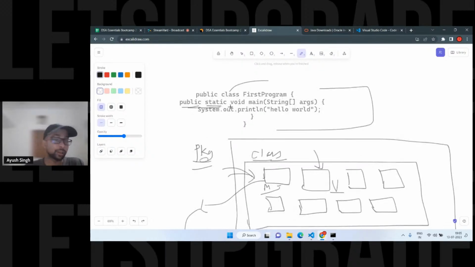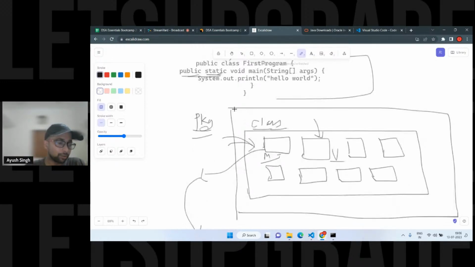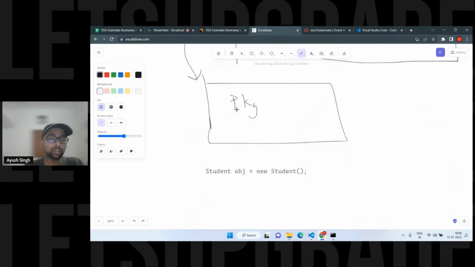Access specifier, return type, and then there's the static keyword. It is used to define an instance variable or method. This term might be strange for those who don't know it already, but for now you can say an instance variable or method means one which can be accessed without directly calling it with objects.